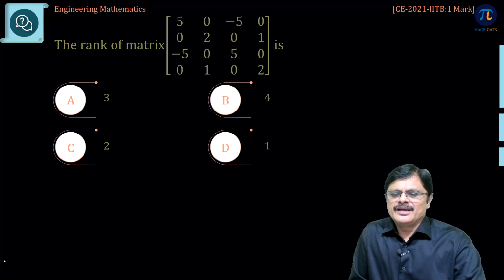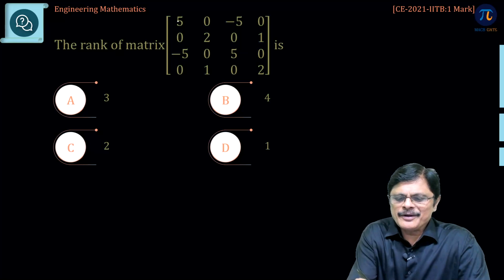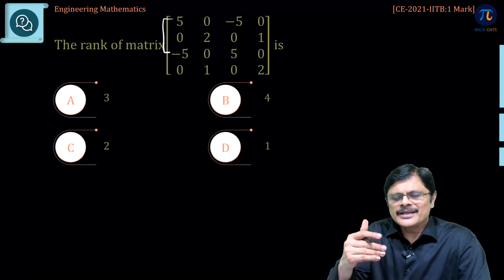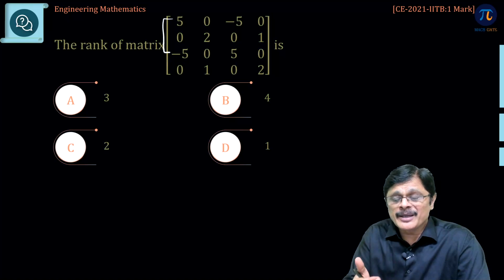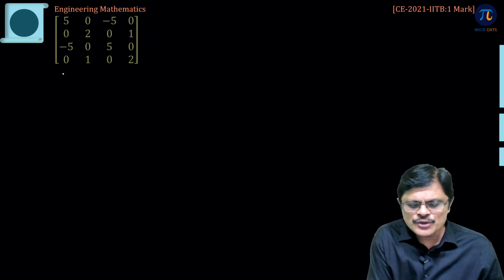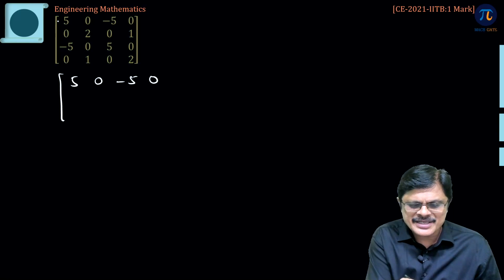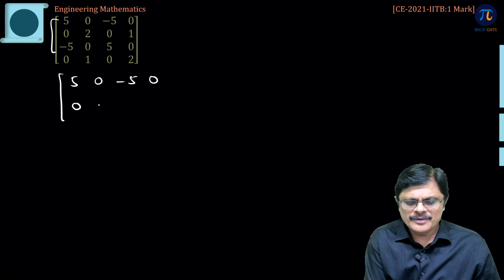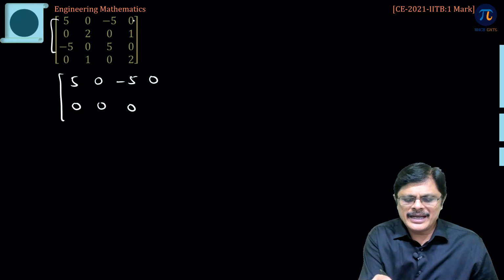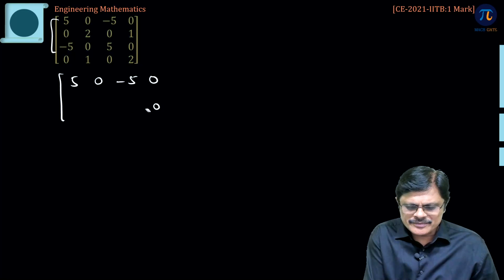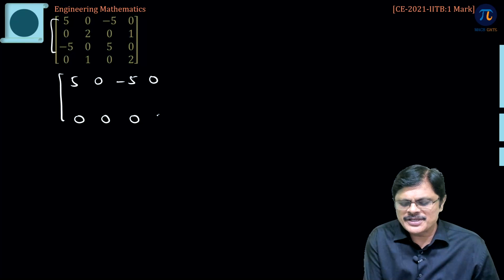Wonderful. Next one, again you see, whenever you find such an observation, try to use it right there itself, so that you can reduce it faster, because it is a big matrix, such observations are very, very handy. So, here what I do, 5 0 minus 5 0, this one I just directly add them, this is 0 0 0 and 0, you see it becomes 0. So, that 0 row anyhow you can write down at the bottom, because it is useless for us. For other row operations, directly pull down.